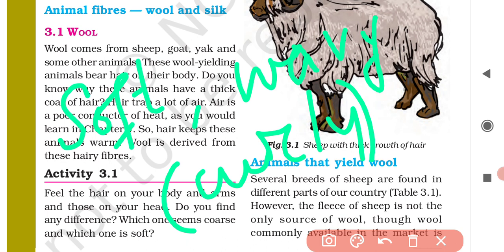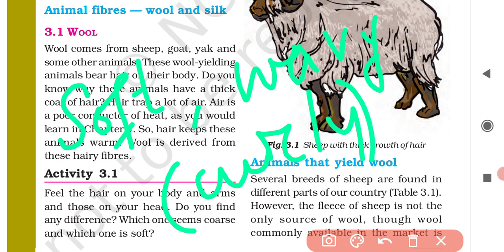Wool is a modified form of hair that grows with a waviness, and because of this waviness of the wool, the woolen fabrics have a greater bulk and they trap more air. If you take any woolen fabric or say woolen cloths, it has a little bit of bulk, right?